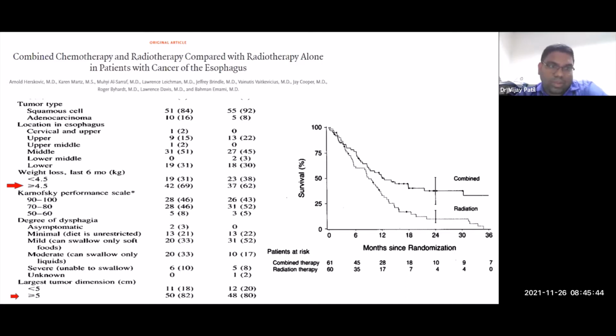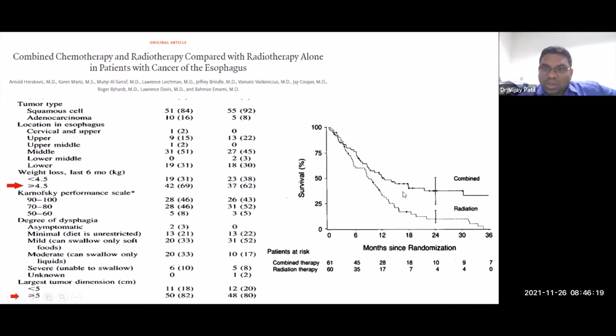Yes, you need to add chemotherapy with radiation. Again, if you look at this study, nearly 50% of the patients had PS2. There is a good amount of patients who had weight loss, which is nearly 70%, and a good amount of patients who had tumor larger than 5 centimeters. So when you look at that study of 60.4 versus 81, this subset of patients is actually better than that. There were only 40%, 50% of PS2 weight loss. Here we are talking about nearly 80%, 70% patients having these features.